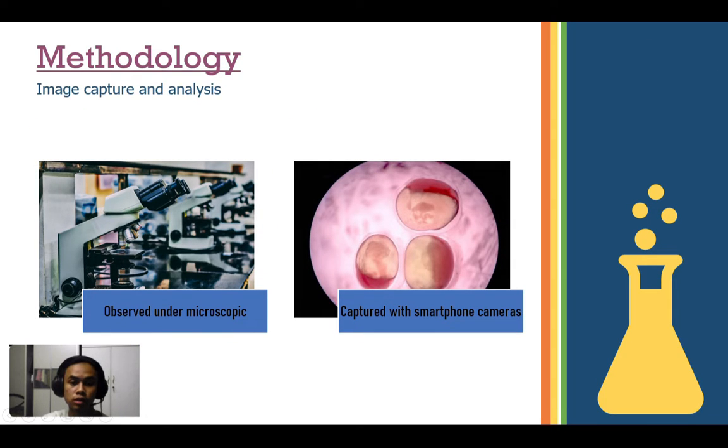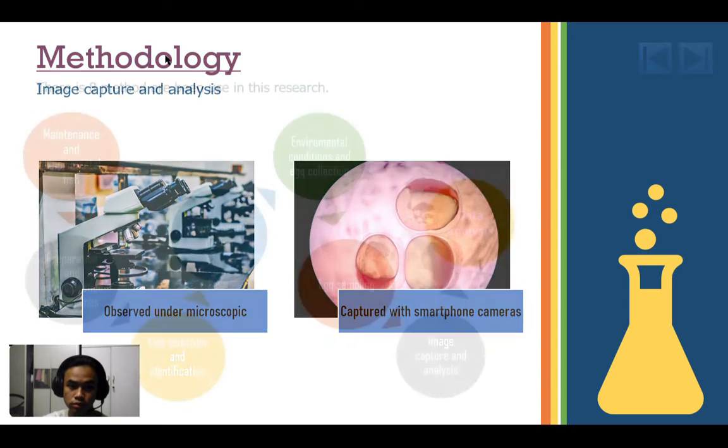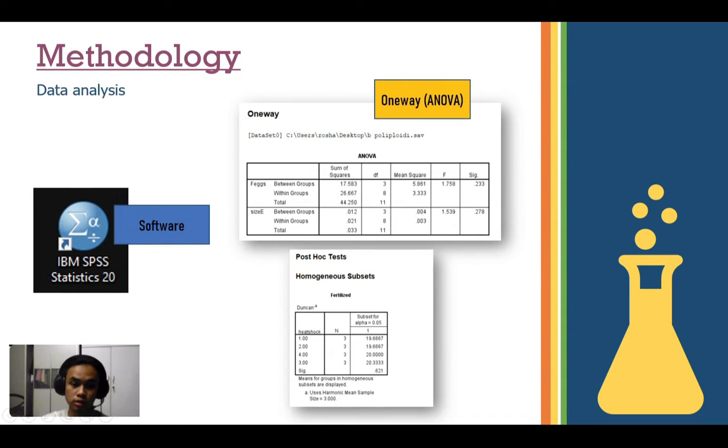The embryonic developmental stage and larva hatching were observed by capturing images under microscopic view of fertilized eggs at various stages of embryonic development for each heat shock treatment and control. Live samples of eggs and hatching larvae were observed, and images were captured with a smartphone camera for use in microscopic imaging. And lastly is data analysis. The mean and standard error of the mean were used to express the data. For mean variation, one-way analysis of variance, that is ANOVA, was used, followed by Duncan's multiple range test, DMRT.